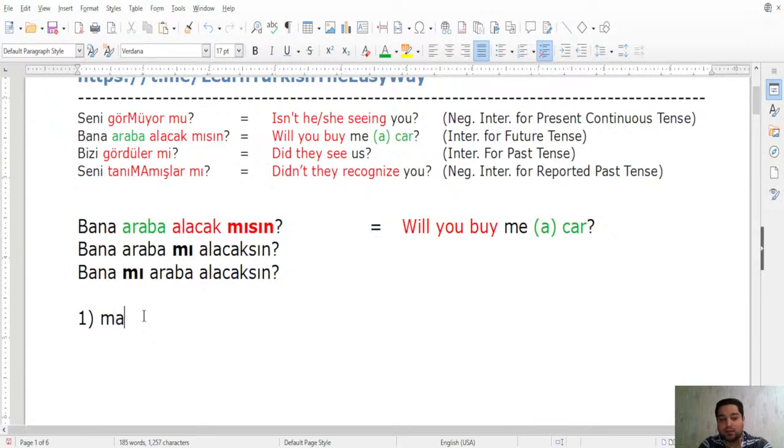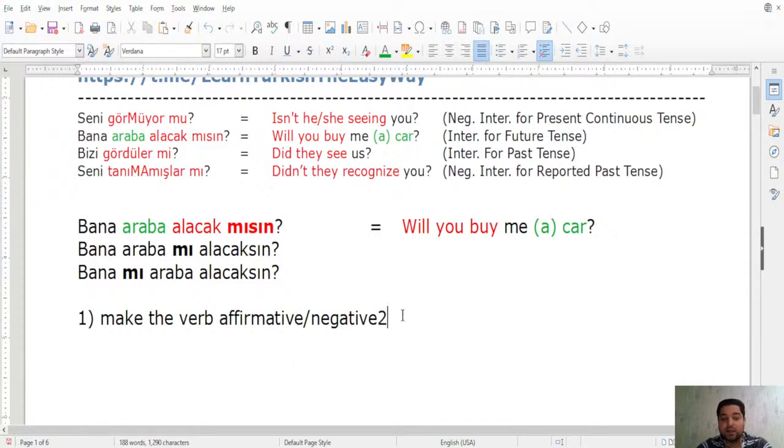Okay, make the verb affirmative or negative. It can be affirmative or negative, just okay. You can also say bana araba almayacak mısın becomes what? Bana araba mı almayacaksın. Okay, so affirmative or negative depending on whether it was interrogative or negative interrogative.